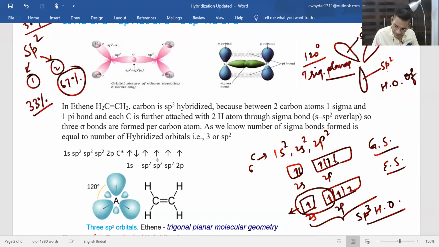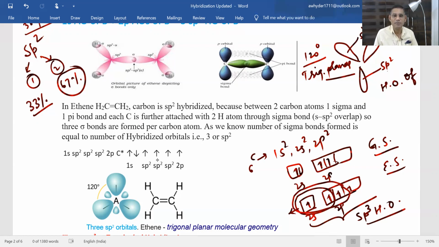sp hybridization. If three sp hybridized orbitals are taking part in the bond formation, then it will be sp2 hybridization. And if 1s and 3p, all the four sp3 hybridized orbitals are taking part in the bond formation, then it will be sp3 hybridization. So it depends: whether all the four orbitals are taking part, then it will be sp3.